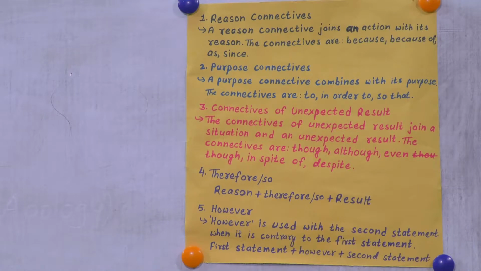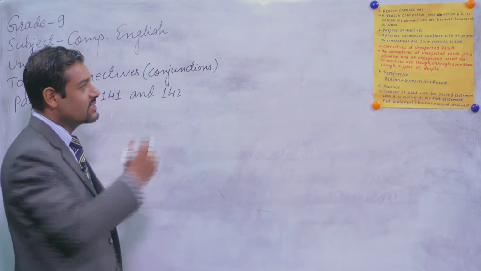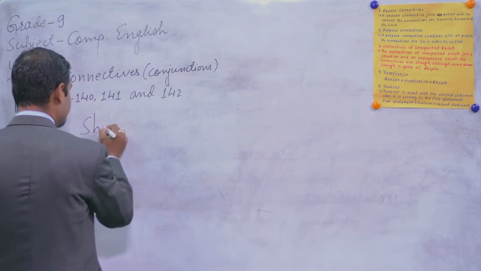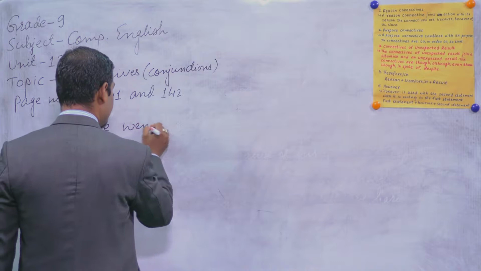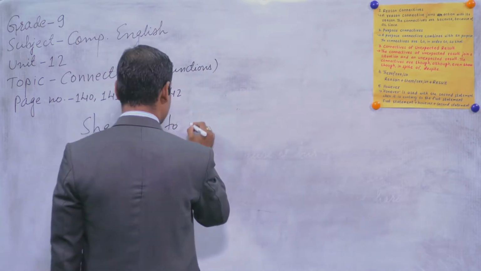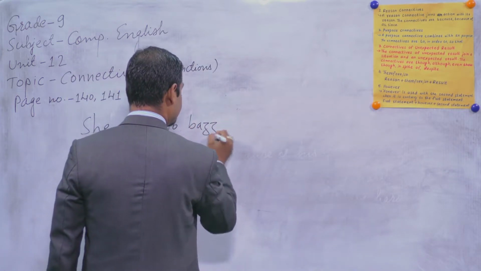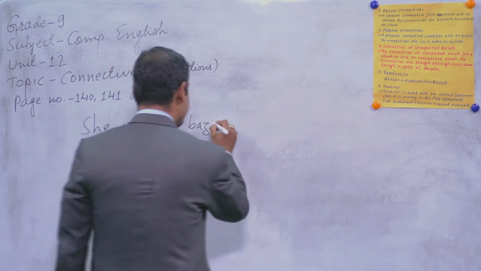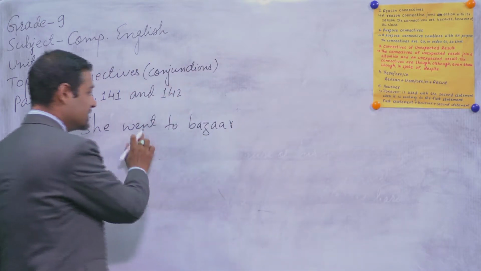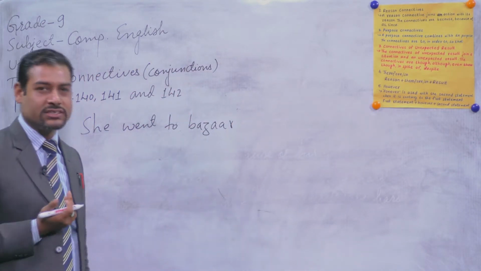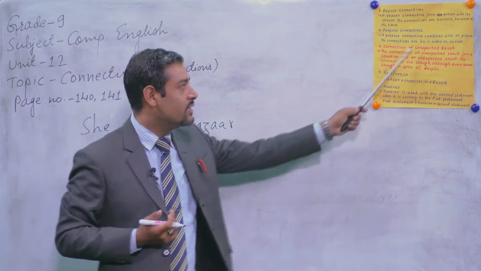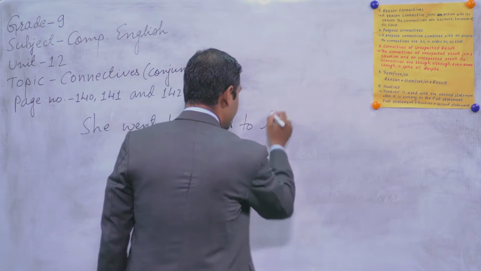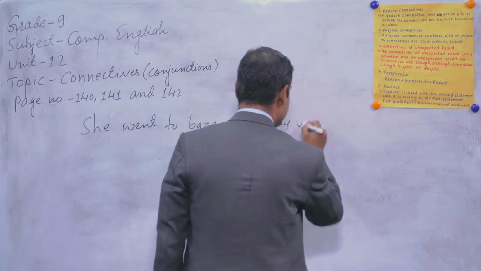All right, so let's practice by constructing 3 sentences for each. For example, you can say she went to bazaar. See, she went to bazaar. Why? Purpose. You have to find out the purpose. First of all, you have to use to. Please try to tell me. Yes, to buy vegetables.